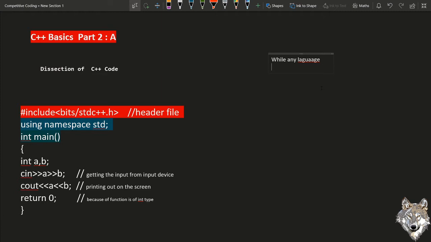It depends upon the language. In some languages we have to import different header files, like in Java. In Python we have to use import to import some libraries. But in C++ we can use this generic statement like #include, and we can write the library's name, and then it will get extracted.